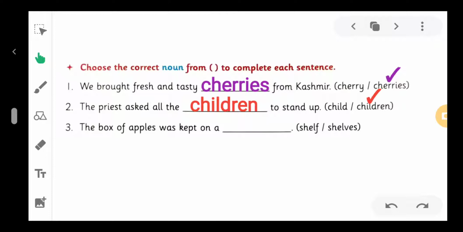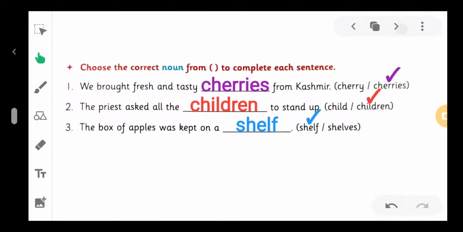Because we always use a singular noun with was, and also a is given here. A is used for singular. So we write here shelf. The box of apples was kept on a shelf.